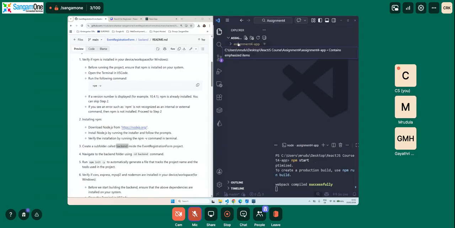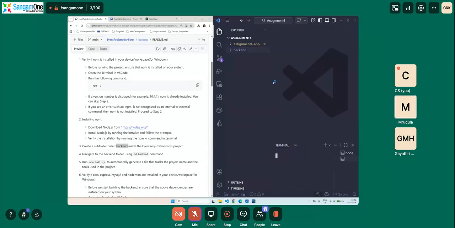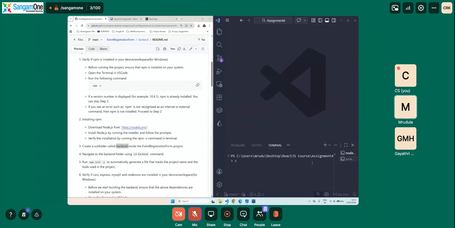Now we will create a new terminal and navigate to backend with cd backend. Now we will be running npm init -y. What it does is automatically generate a package.json file that tracks our project name and all the tools that we are going to be using in this particular scenario.